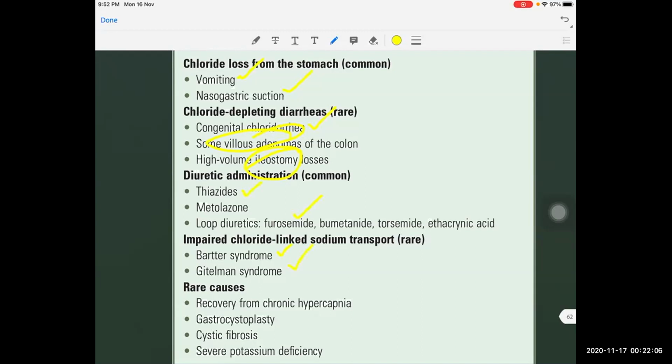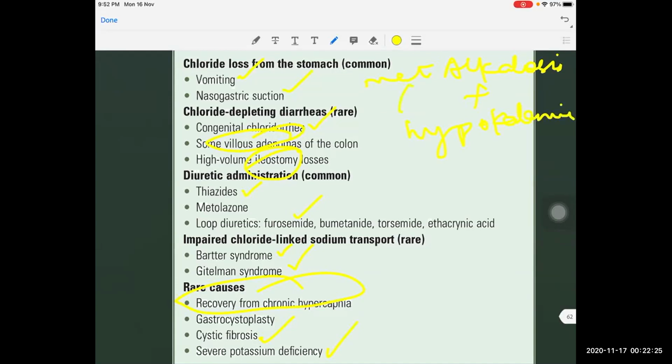And here are the causes: recovery from chronic hypercapnia, cystic fibrosis, and hypokalemia, severe potassium deficiency. Actually, metabolic alkalosis and hypokalemia are like twins. When one is present, obviously the other may also be present many of the times.